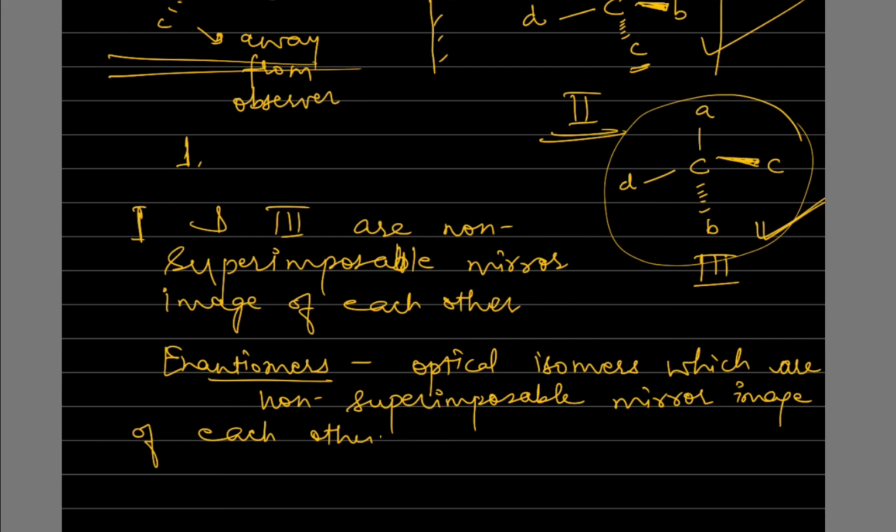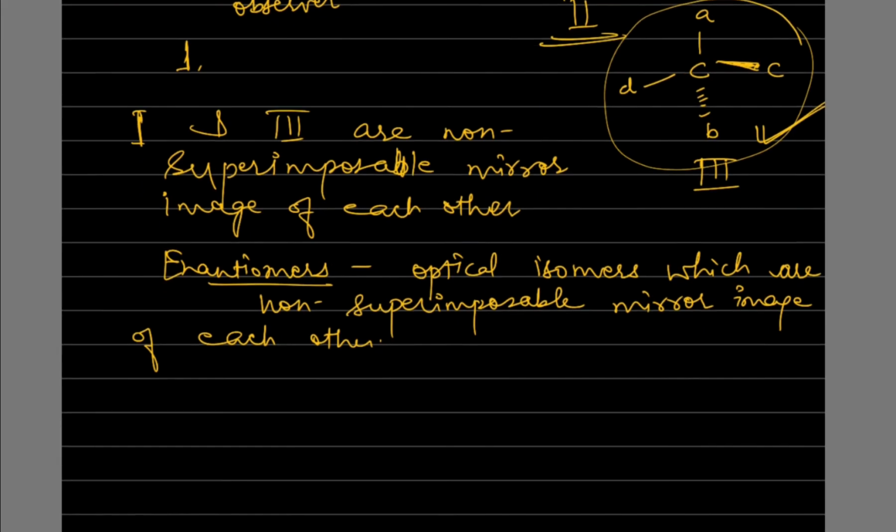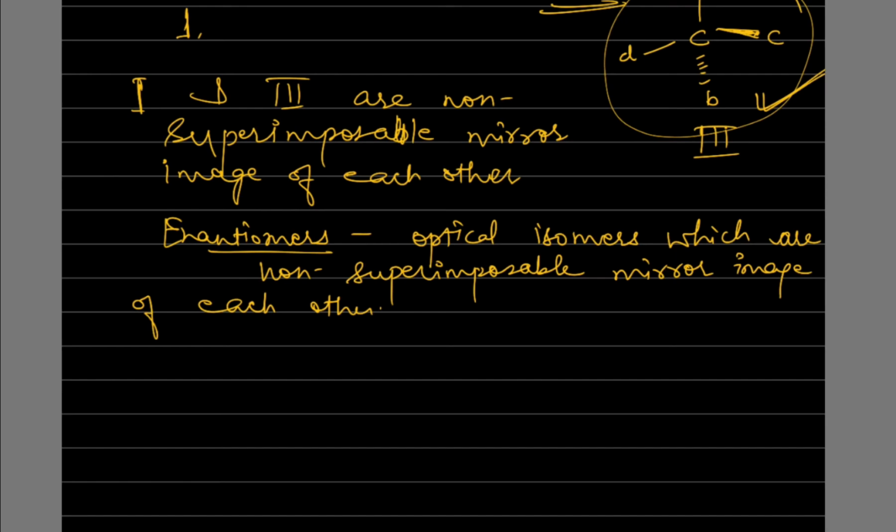Now one thing I want to explain with the help of a day-to-day life example. Say for example we have a left hand. If we keep it in front of the mirror, we will get the mirror image just like a right hand. If we try to superimpose, they will. But we are supposed to superimpose the mirror image on the actual compound after rotating by 180. So if you rotate the mirror image by 180, the two make non-superimposable mirror images of each other.